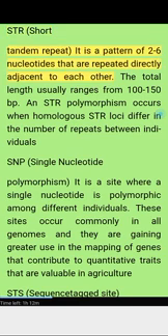STR, short tandem repeat. It is a pattern of 2 to 6 nucleotides that are repeated directly adjacent to each other. The total length usually ranges from 100 to 150 BP. An STR polymorphism occurs when homologous STR loci differ in the number of repeats between individuals. SNP, single nucleotide polymorphism. It is a site where a single nucleotide is polymorphic among different individuals. These sites occur commonly in all genomes and they are gaining greater use in the mapping of genes that contribute to quantitative traits that are valuable in agriculture.